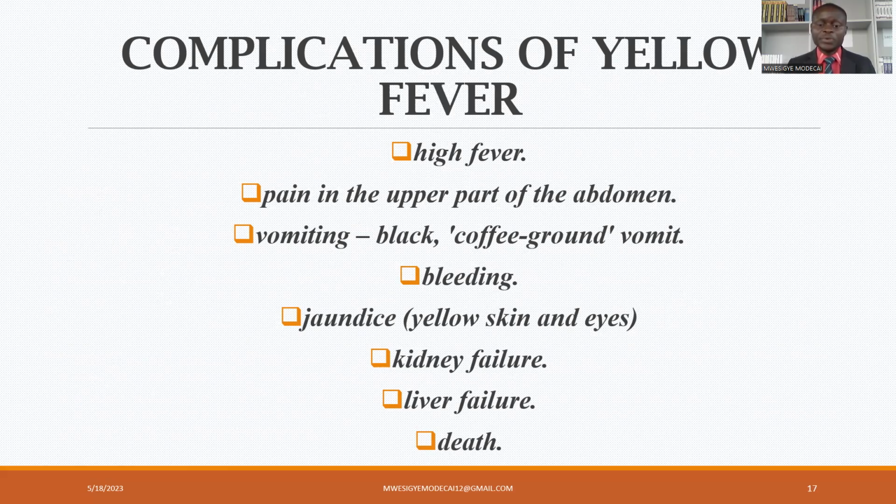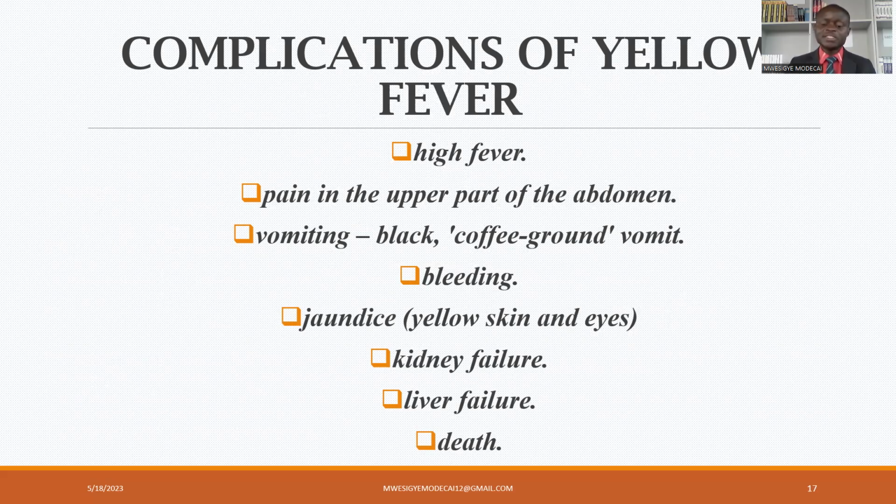Then another complication is bleeding, and this bleeding will lead to the next complication, which is dehydration. And another complication we shall talk about is jaundice, which is the yellowish discoloration of the skin due to too much bilirubin deposition. Then there is kidney failure, there is liver failure, and lastly, death.